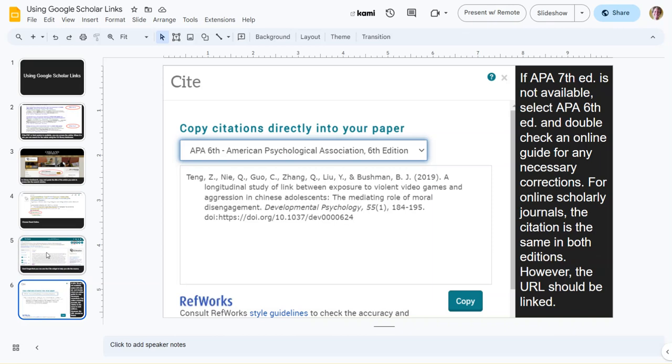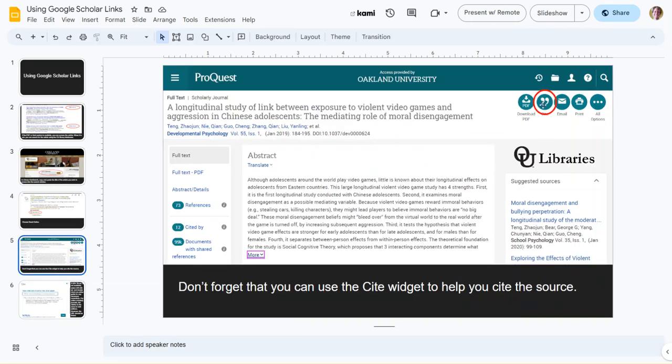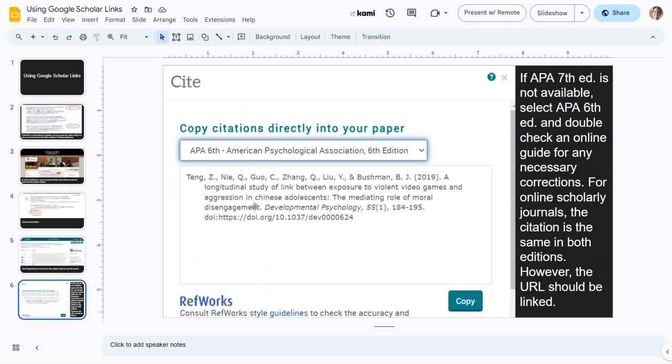And then the beauty is if you click on that cite widget right here, you'll get the citation in APA format, and it is sixth edition. We are in 7th edition now, so that might be available. If it's not available, select APA 6th and then double check the entry. When you look through an entry like this one, something like Chinese should definitely be capitalized. But in general, this looks correct. It follows the 7th edition citation for an electronic journal with a DOI.